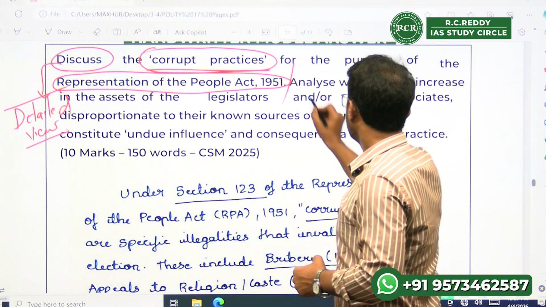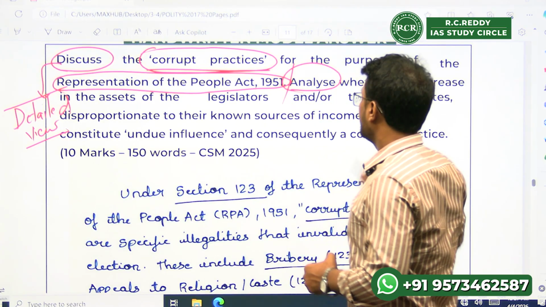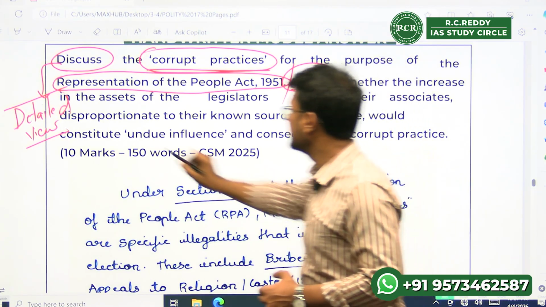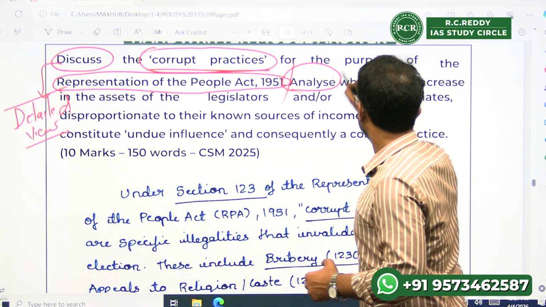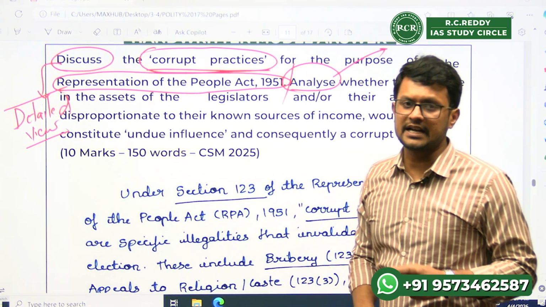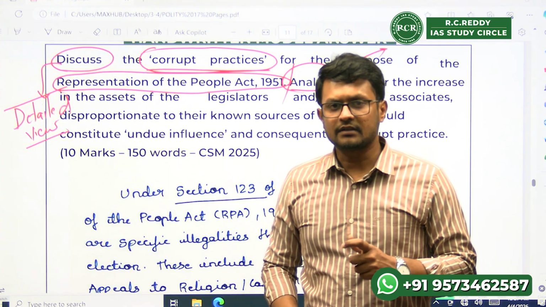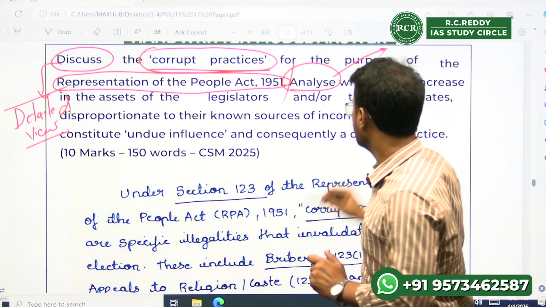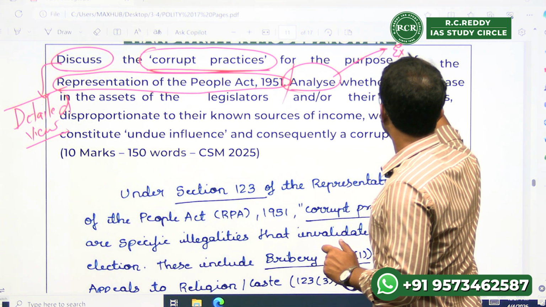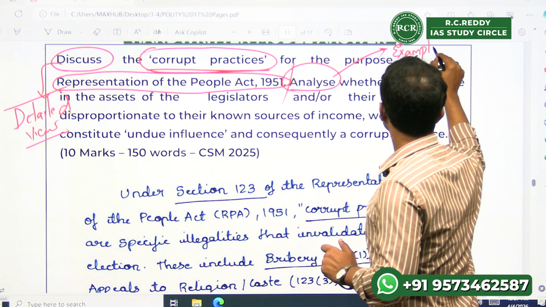Next point is analyze. Analyze whether the increase in the assets of the legislators. Please note, the words analyze and examine are words which give an analytical dimension to the question. That means, please try to bring in examples.